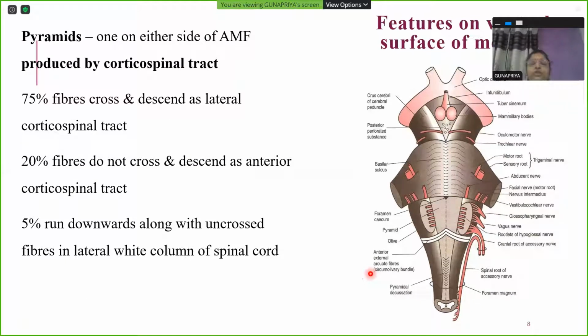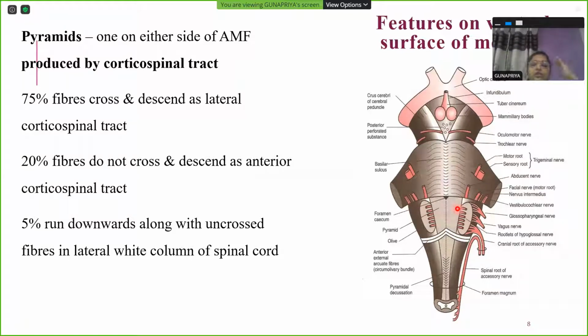Now moving on to the features of the ventral surface of the medulla. Further features, what are there? So I told you, pyramid. This pyramid is seen one on each side. It is produced by the corticospinal tract. It is seen on either side of the anteromedian fissure, being produced by the underlying corticospinal tract, otherwise known as pyramidal tract. These pyramidal tract fibers are motor fibers.